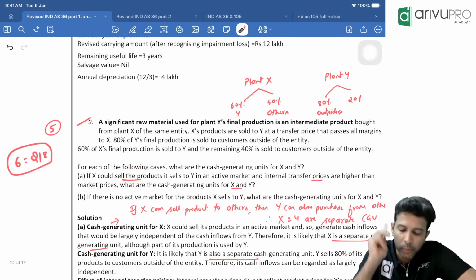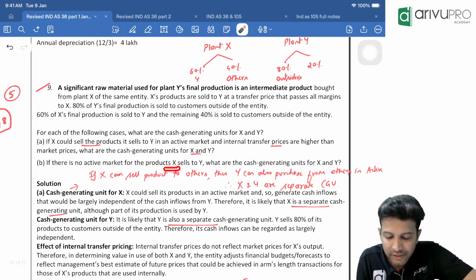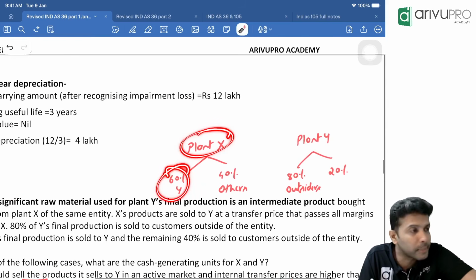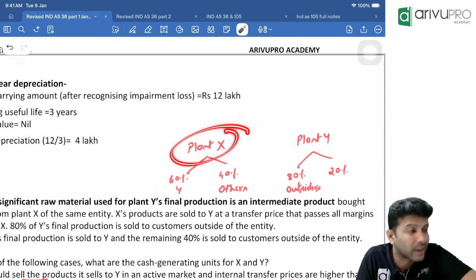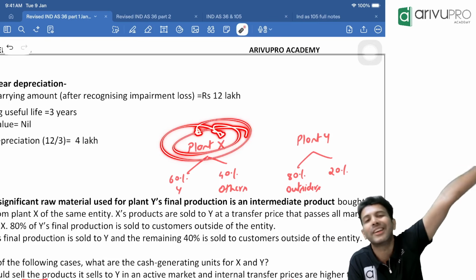What about the second case? If there is no active market for product X which sells to Y, what are the CGUs? So currently X is selling 60% of the product to Y. Now they are saying there is no active market. Whatever product X is producing, there is no active market, which means X cannot sell it outside the entity.